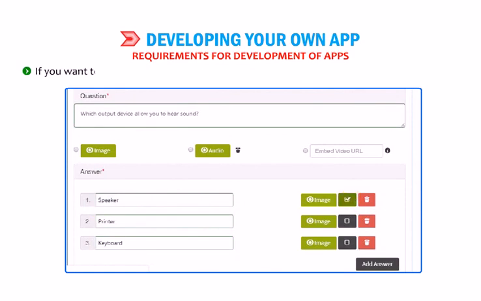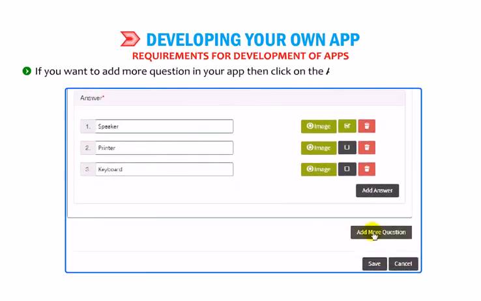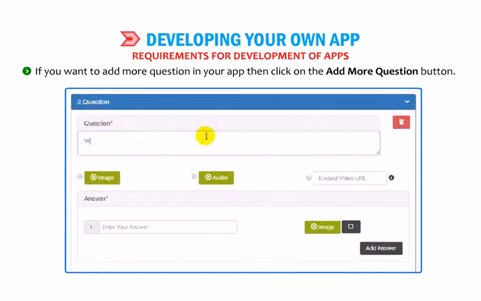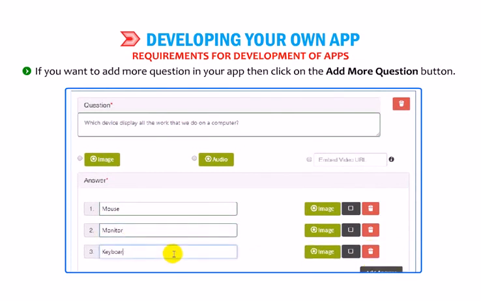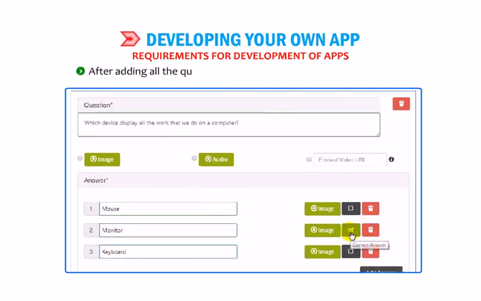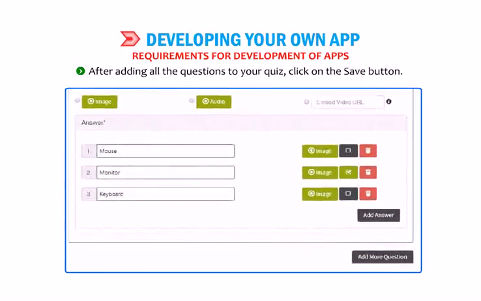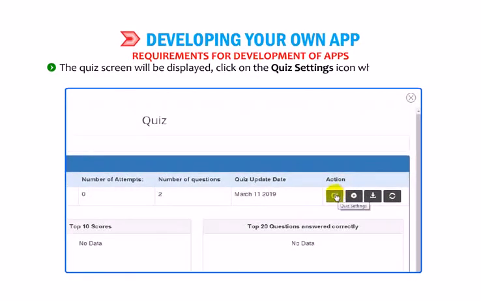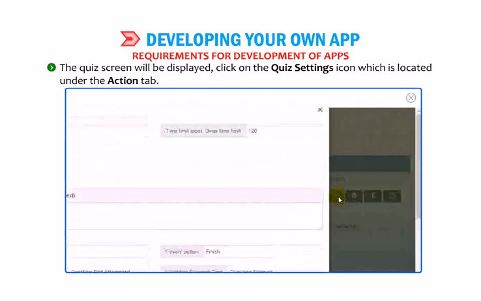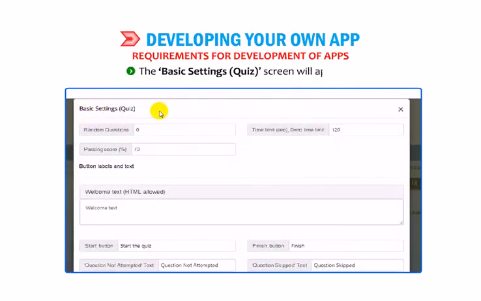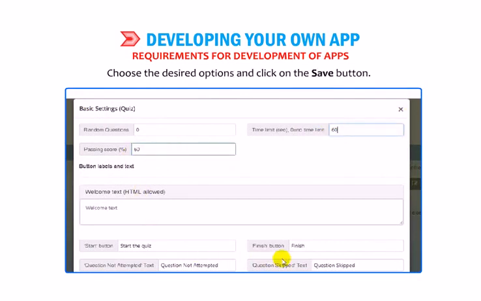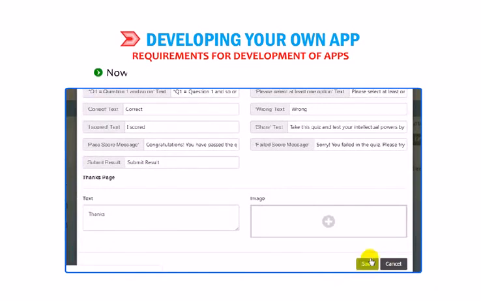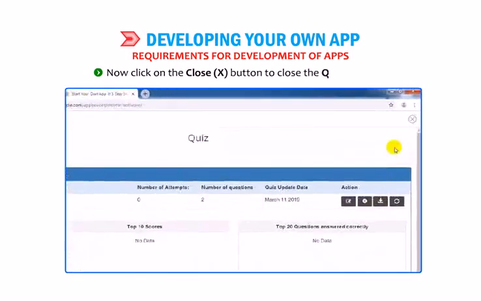If you want to add more questions in your app, then click on the Add More Questions button. After adding all the questions to your quiz, click on the Save button. The quiz screen will be displayed. Click on the Quiz Settings icon, which is located under the Action tab. The Basic Settings quiz screen will appear. Choose the desired options and click on the Save button. Now, click on the Close button to close the quiz window.